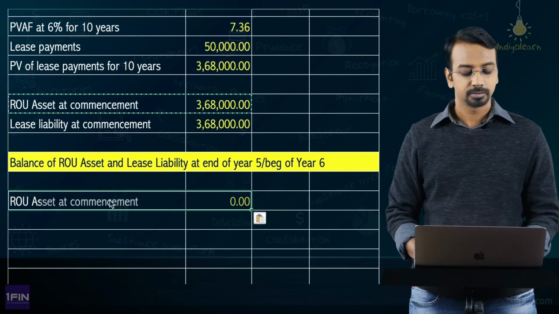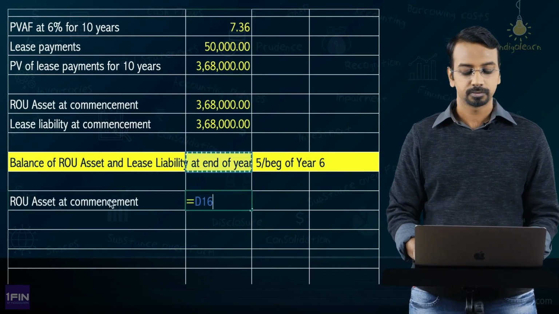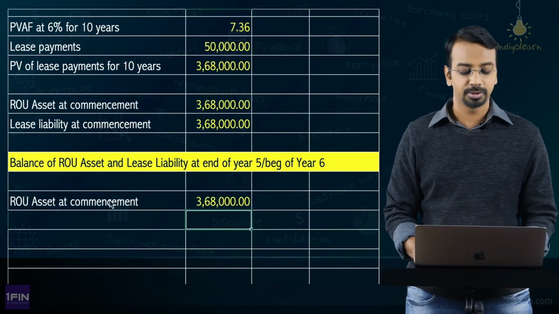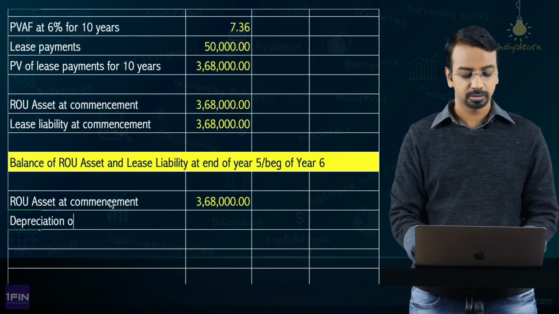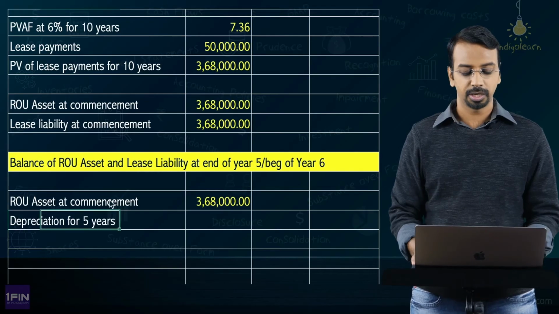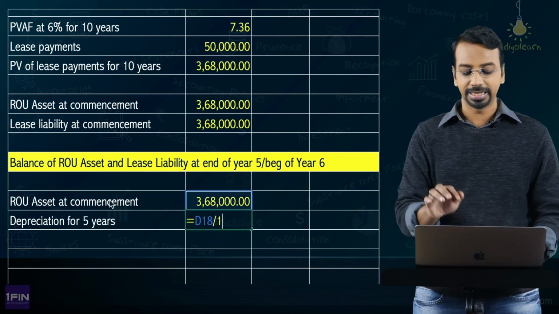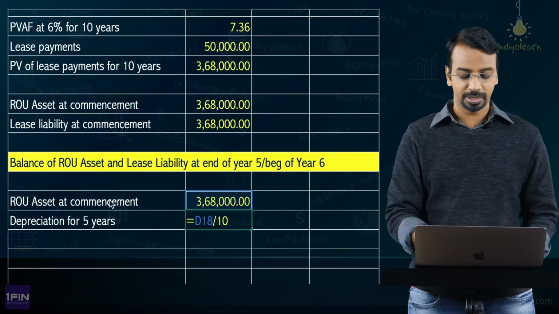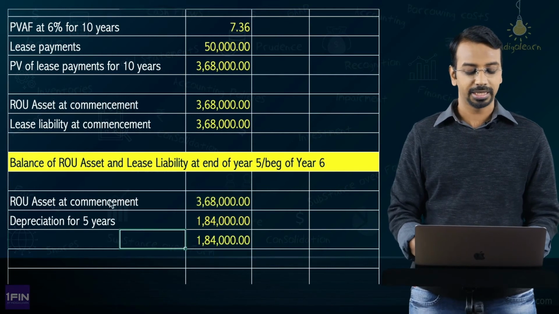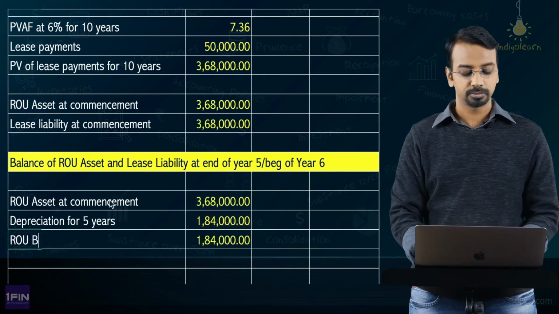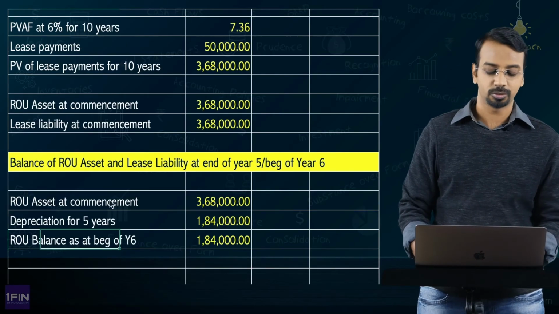Okay. So, right of use asset at commencement is 368,000. Depreciation for 5 years will be how much? 368 divided by 10, because the useful life is 10 years, you divide it by 10 and multiply it by 5, you get 184. So, the closing balance is 368 minus 184, 1,84,000. So, ROU balance as on beginning of year 6 is 184,000.